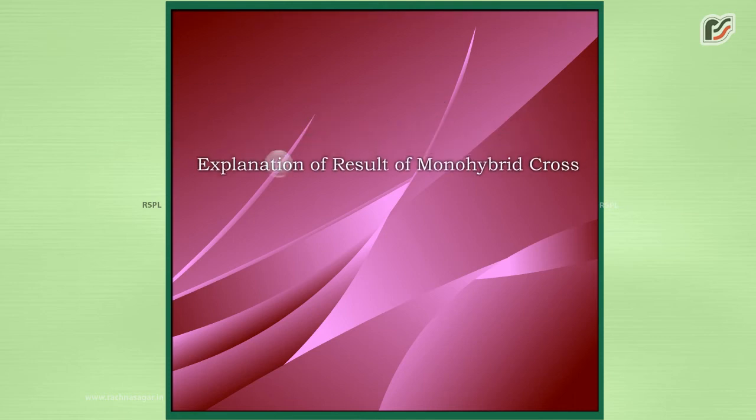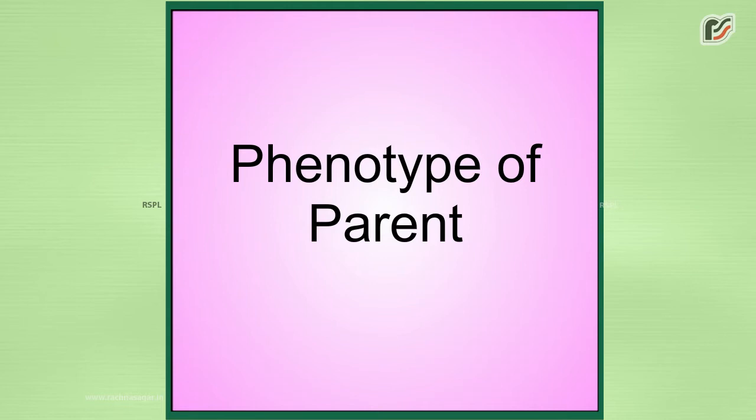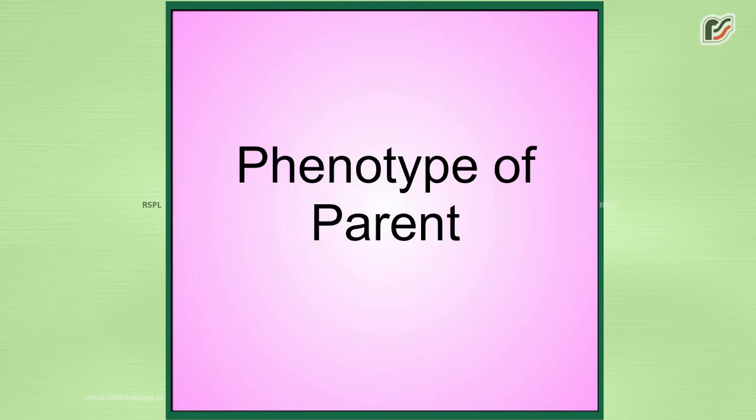Explanation of result of monohybrid cross. According to Mendel, each trait is controlled by a pair of factors. In a pure breed tall plant, two factors which control the tallness are capital T, while in the pure breed dwarf plant, two factors which control the dwarfness are small t.